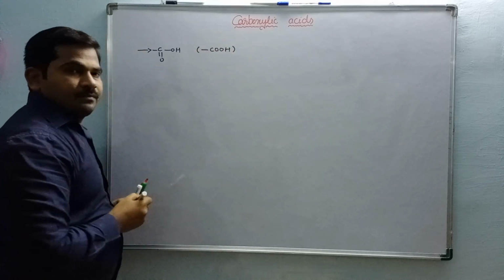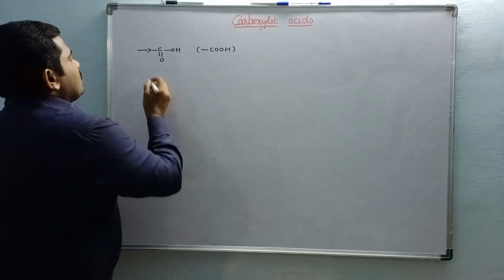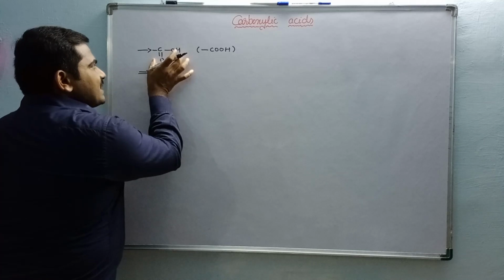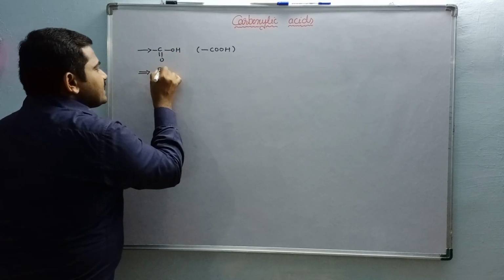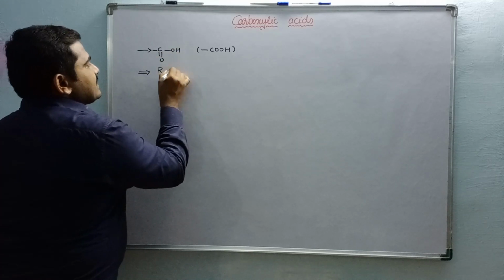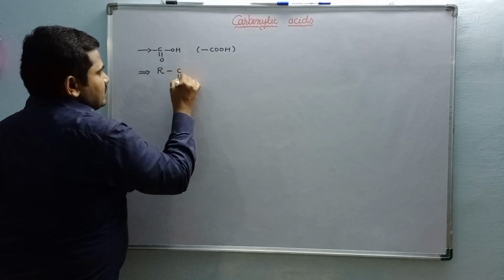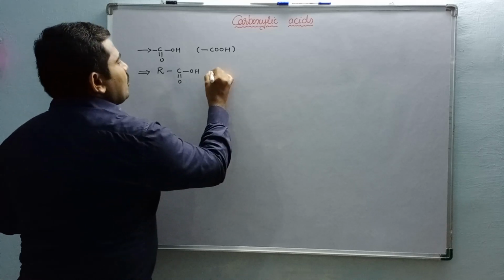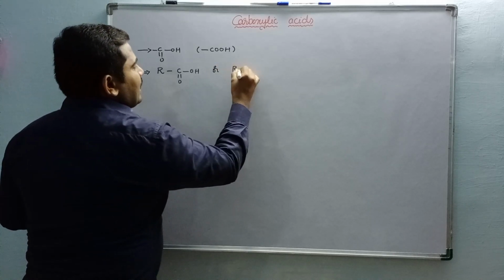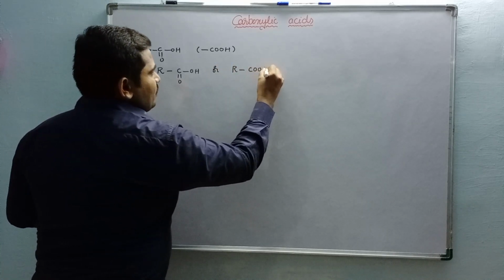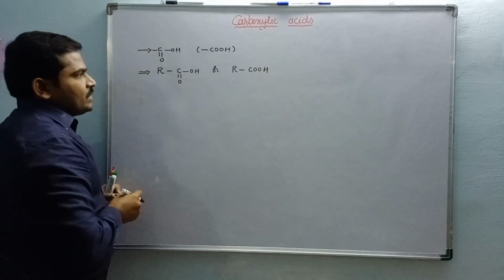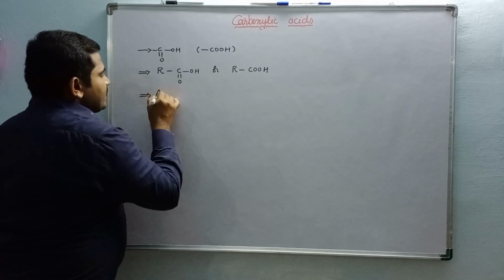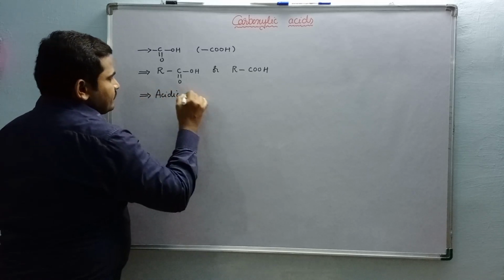Whenever an organic molecule contains this carboxylic acid moiety attached to a particular radical, such organic molecules are called carboxylic acids, or RCOOH. Usually these compounds are acidic in nature.